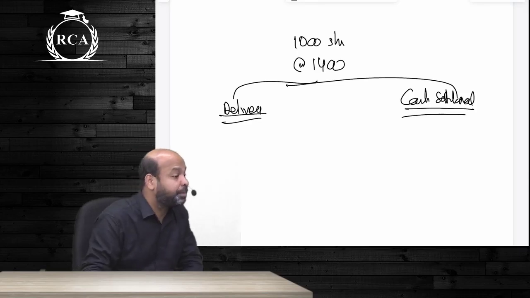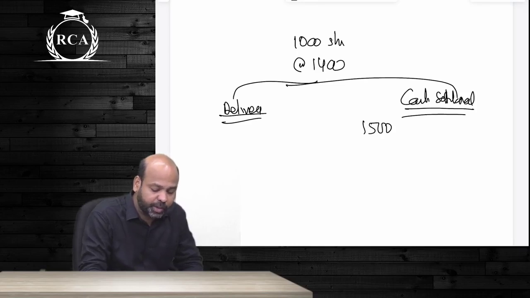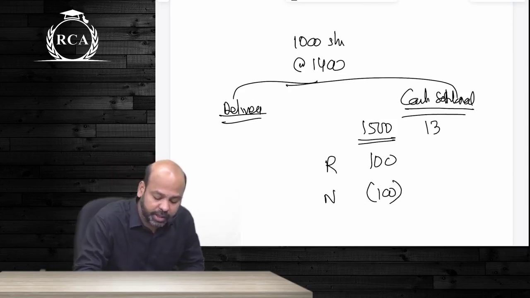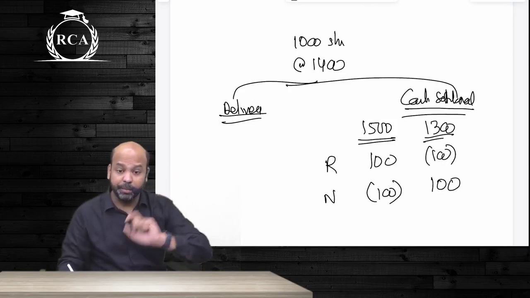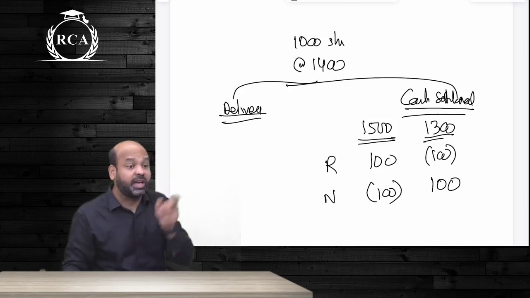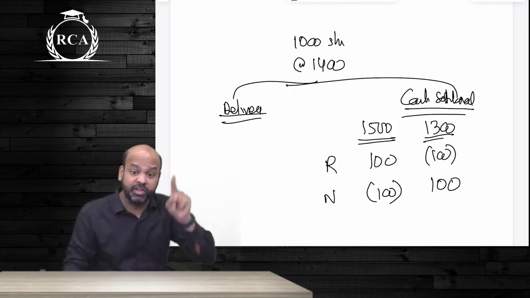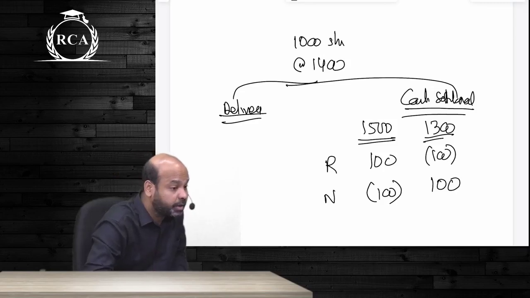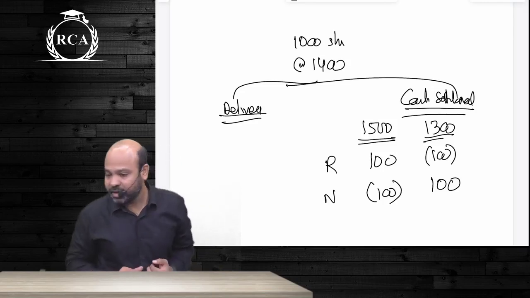This will depend on the price that is prevailing on the expiry date. Alright, guys. If the price prevailing on expiry is 1500, Rahul will receive 100, Nandini will have to pay 100. If the price prevailing on expiry is 1300, Rahul will lose 100, Nandini will receive. Our agreed price is already 1400. We are settling the contract at what price? Price prevailing on the expiry date. Why are we settling it at price prevailing on expiry date? Because on that date there will not be any difference between spot price and future price. Did you understand this? Physical settlement and cash settlement.